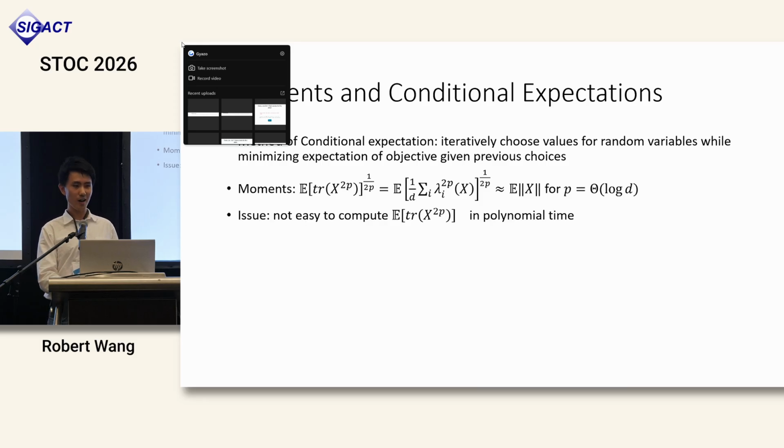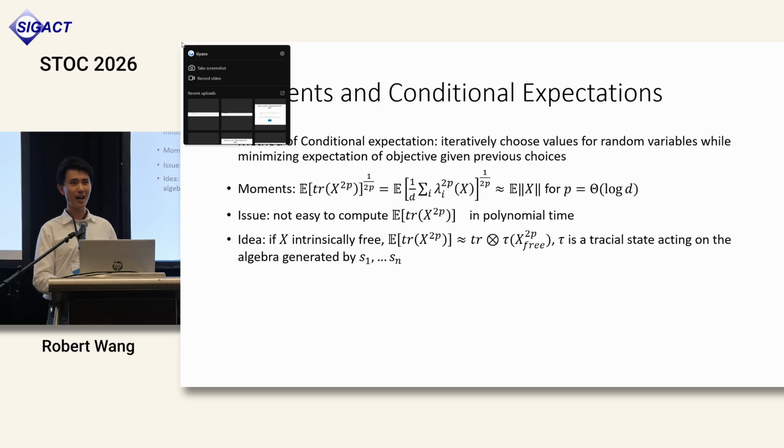We can try to apply this to the trace moments of X. A standard fact is that if you take the pth trace moment of X, where p is on the order of log d, and then take the normalization to the power 1 over 2p, then this Schatten norm is a constant factor approximation for the expected norm of X, the expected maximum eigenvalue. But the problem with applying the method of conditional expectation here is that we don't really know how to compute the expected trace moments of a general random matrix.